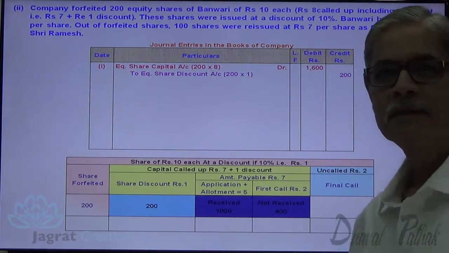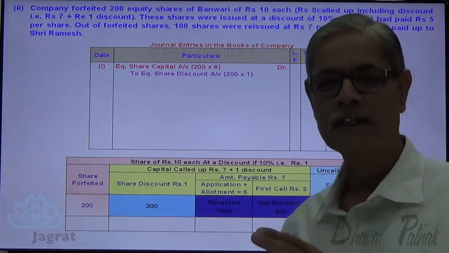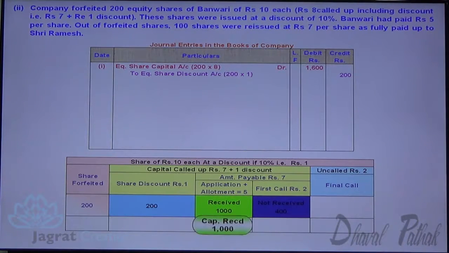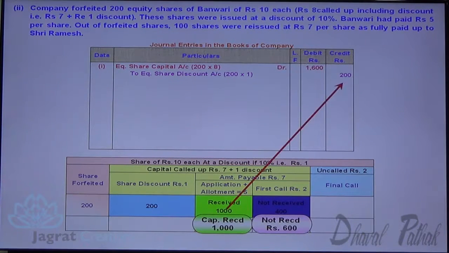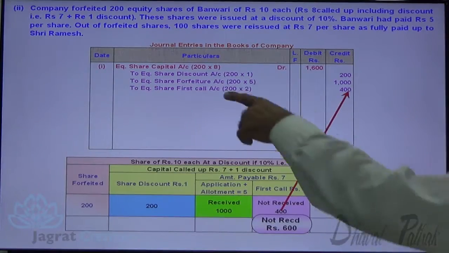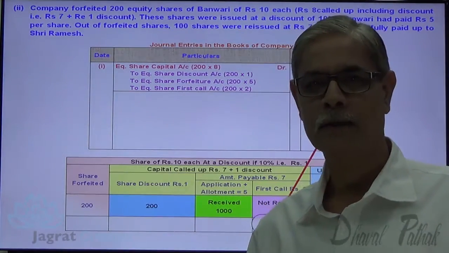Capital received is credited to share forfeiture account, and the first call not received is credited to first call account. This is how the forfeiture entry gets recorded.